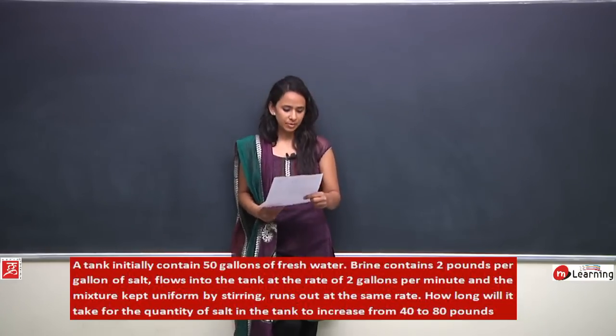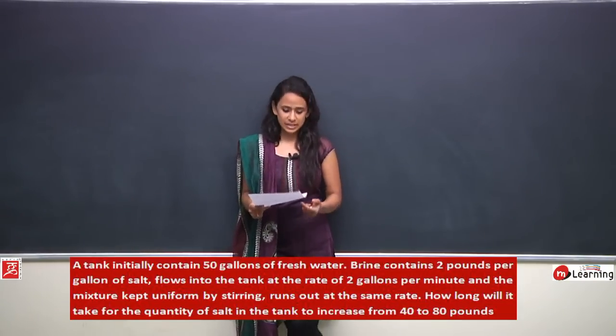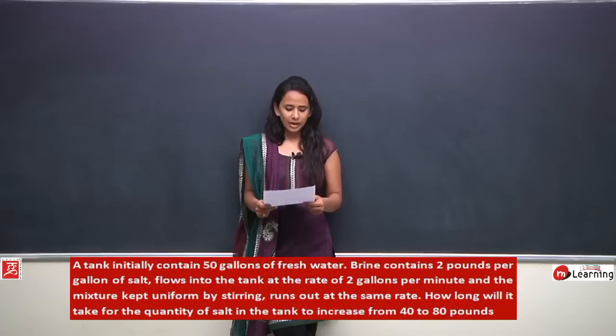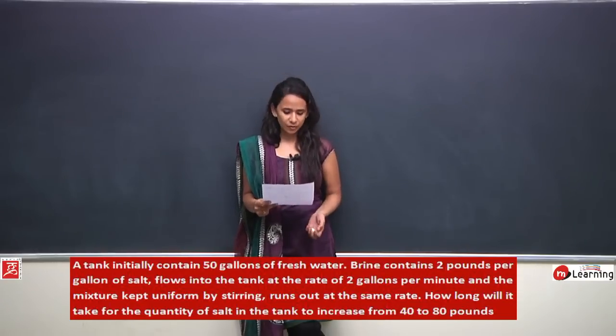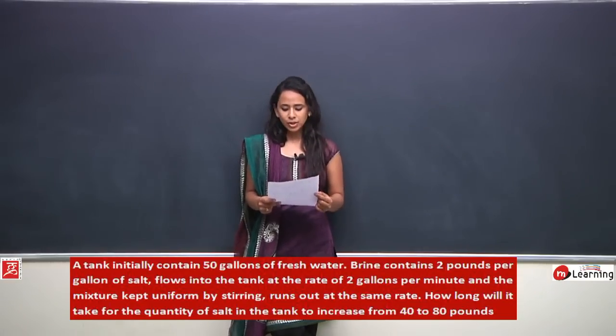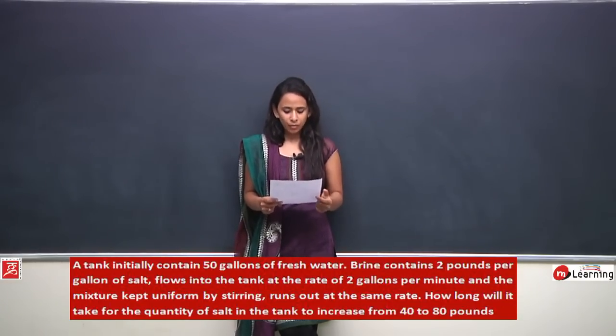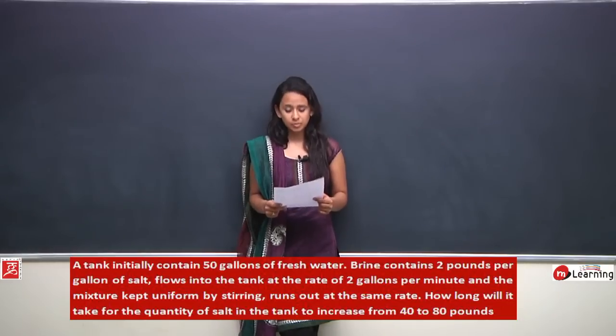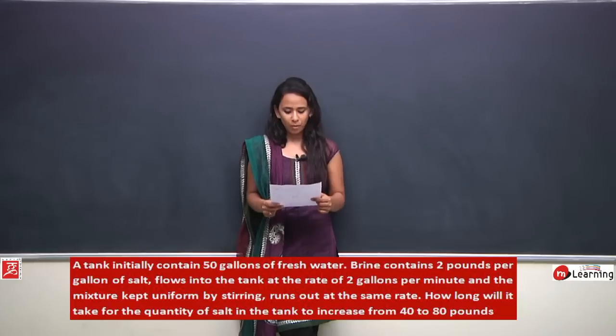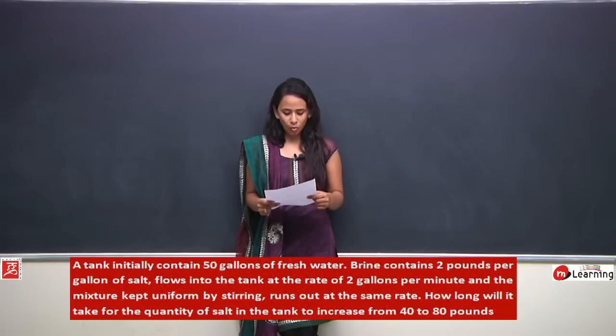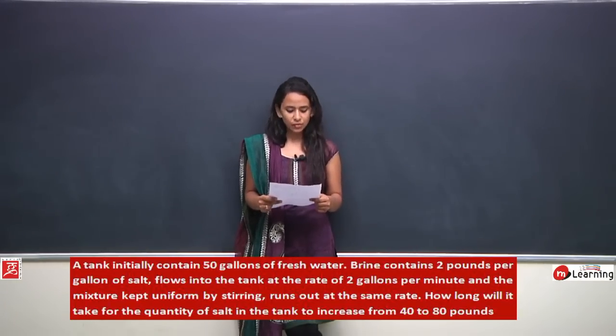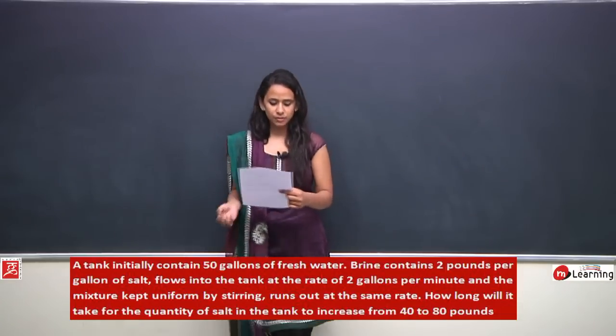We will be starting with question number 10. So let us see what the 10th question says. A tank initially contains 50 gallons of fresh water. Brine containing 2 pounds per gallon of salt flows into the tank at the rate of 2 gallons per minute, and the mixture, kept uniform by stirring, runs out at the same rate. How long will it take for the quantity of salt in the tank to increase from 40 to 80 pounds?